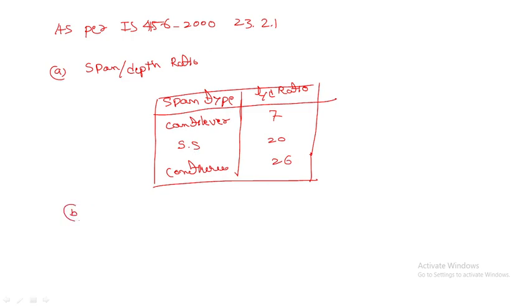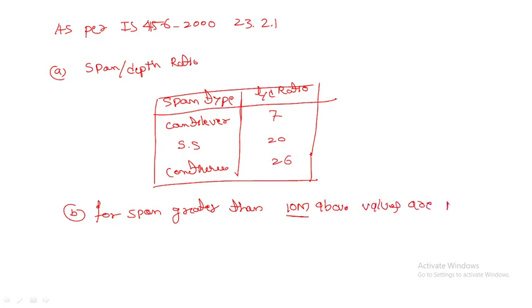And the second one: for span greater than 10 meter, if span is 10 meter and above, the values are multiplied by what?